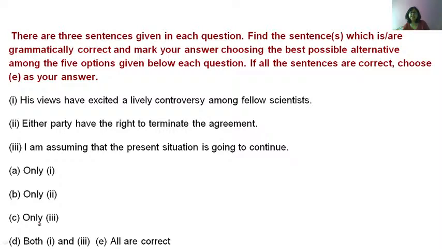His views have excited a lively controversy among fellow scientists. Okay. Either party have the right to terminate the agreement. Okay. I am assuming that the present situation is going to continue. Very good. Good question.